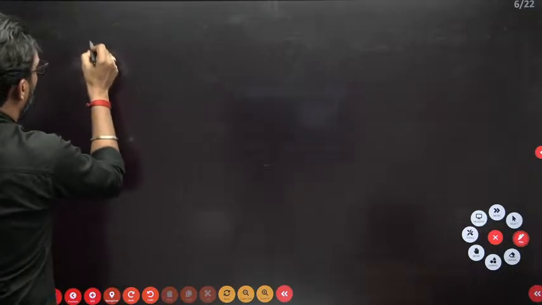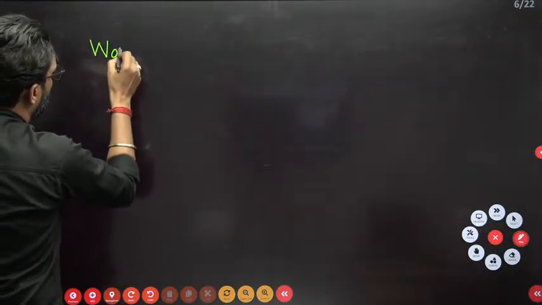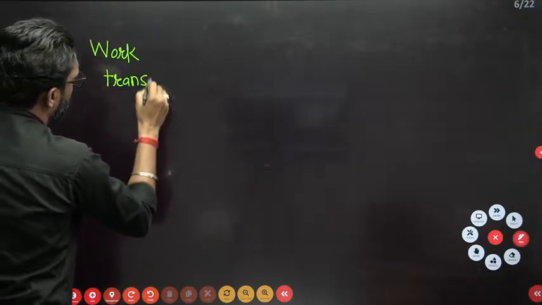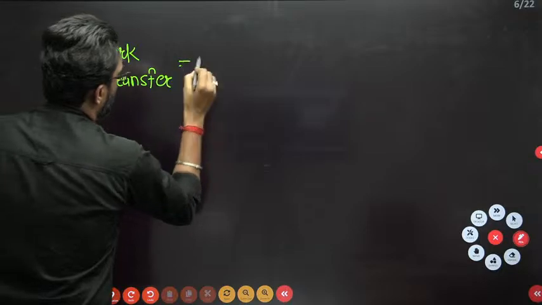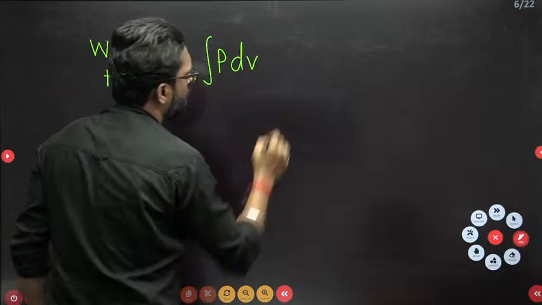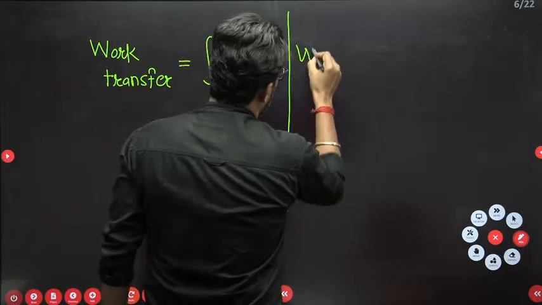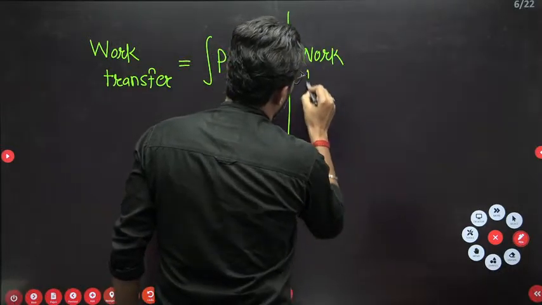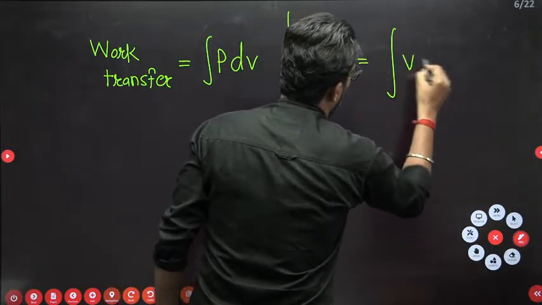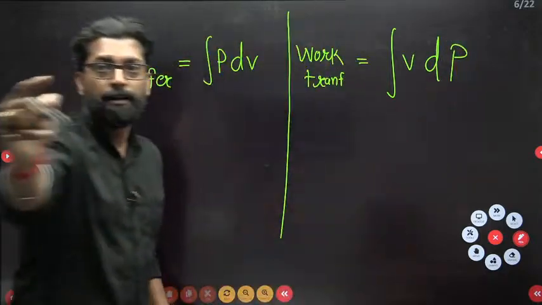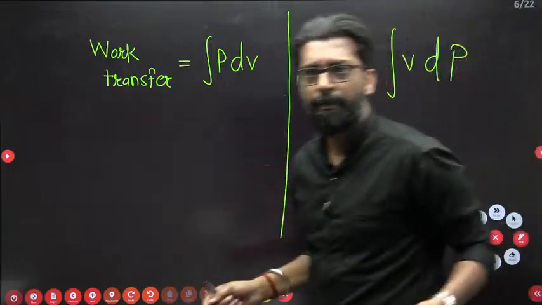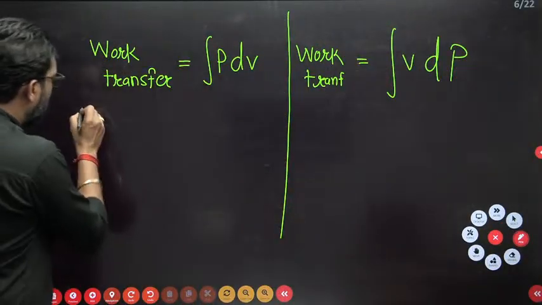See, work transfer is equal to integration PdV, and work transfer is equal to integration VDP. What is the difference? Please tell me. This is a very subtle concept. What is the difference between these two? Just you tell, I will write.